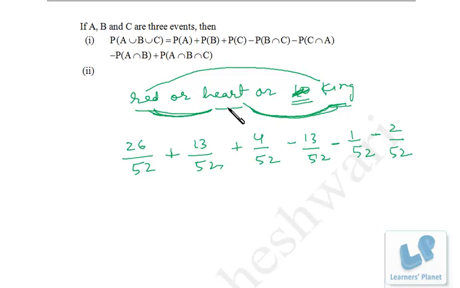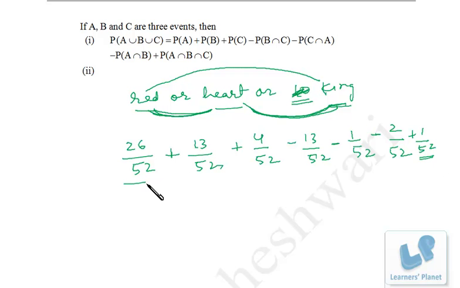That means the king of heart has been deducted, right? Because being red card, being heart, and being king, it has been deducted from all the three. So we need to add them once, right?